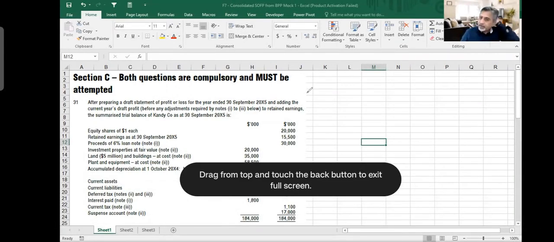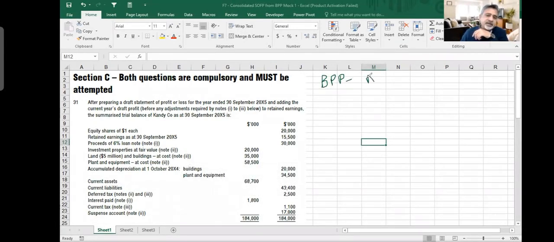From consolidation. Actually, this question I picked up from your BPP practice script, and it is given in mock exams. Okay, it is within one of your mock exams. I think mock exam one. The question is about consolidation.